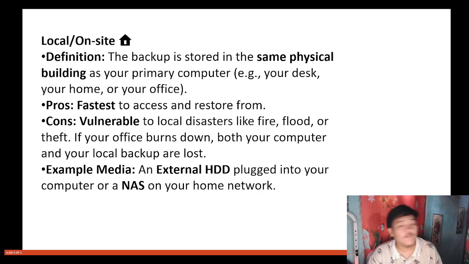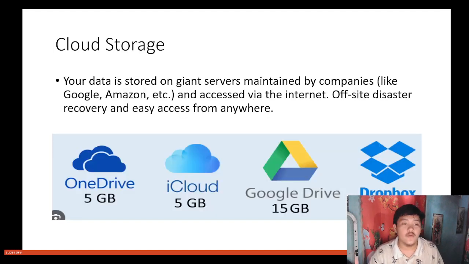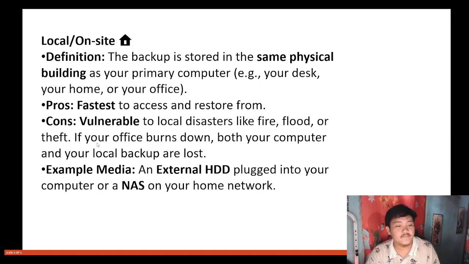So this is our example of how to save your file, use this cloud storage, no? Because this will be saving your file, because you use this Google Drive, you will save your file, no? If you have a disaster like flood, fire, no?